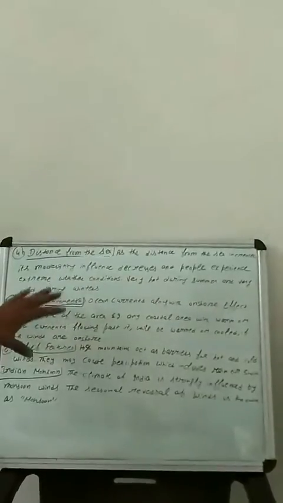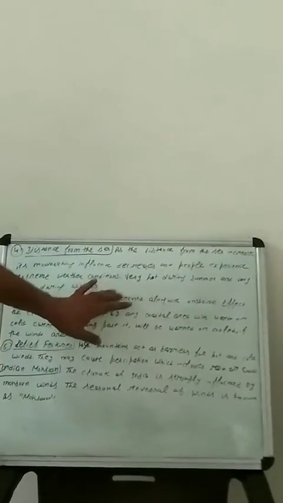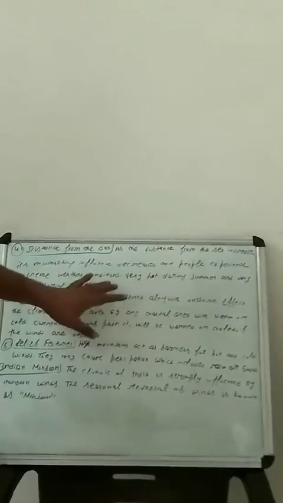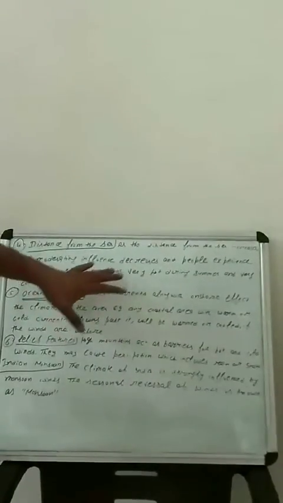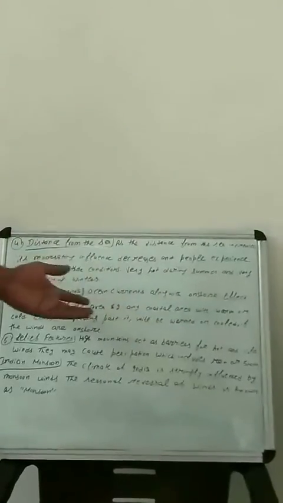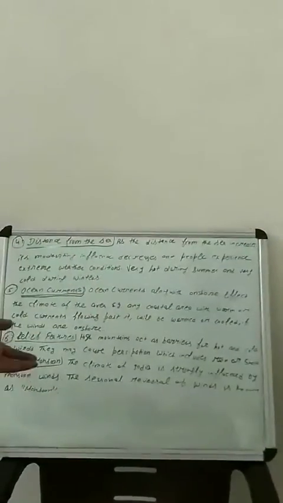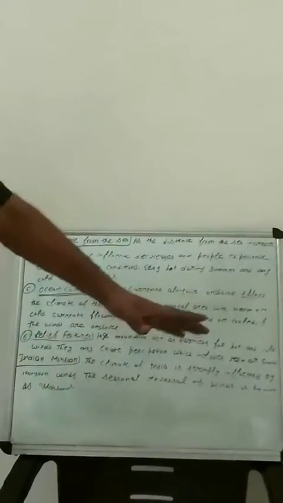and very cold during winter. That's why I want to explain Mumbai here. Mumbai is on the shore of the Arabian Sea, so Mumbai has a moderate temperature, not very hot during summer and not very cold during winter. So there is no extreme summer or winter, just a very moderate temperature, near about 20 to 25 degrees. After that we have ocean currents.